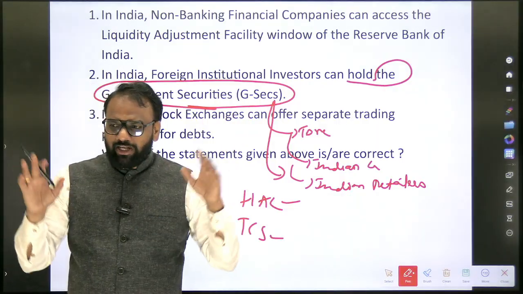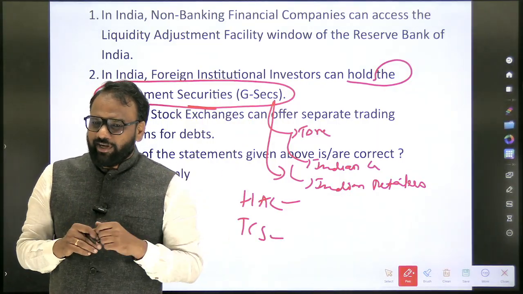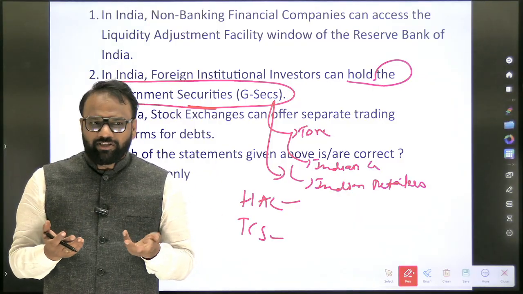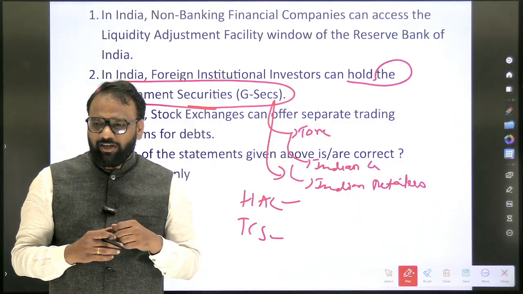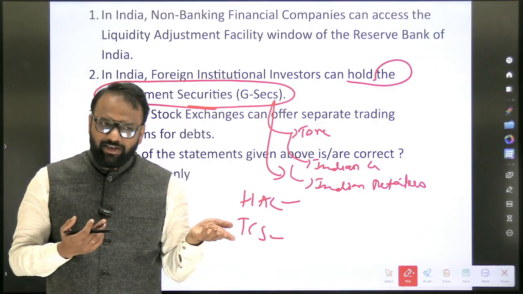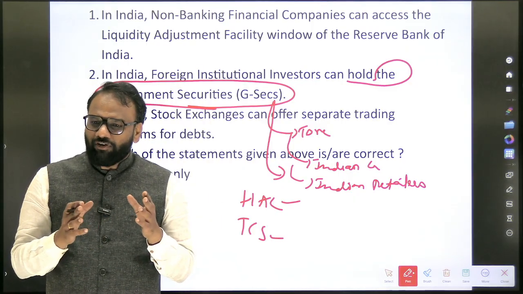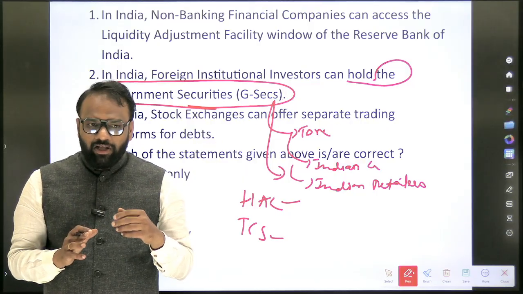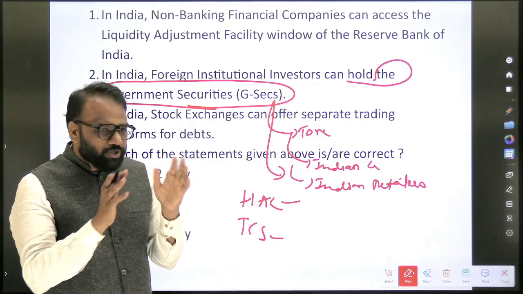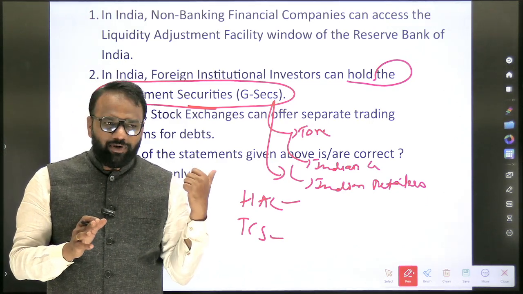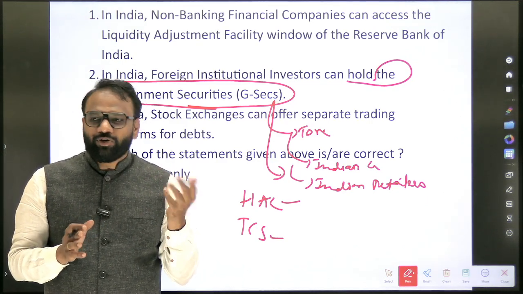Now I'll frame a question like this: can LIC purchase government security? Yes, sir. Can TCS purchase government security? Yes, if they want, they can purchase. Can State Bank of India purchase government security? Yes or no? Can I purchase government security? Yes, I can purchase. So any one of us, we can purchase government securities. Similarly, when a foreign institution, let's say assume Amazon, comes to India, can it purchase government security? Yes, it can.